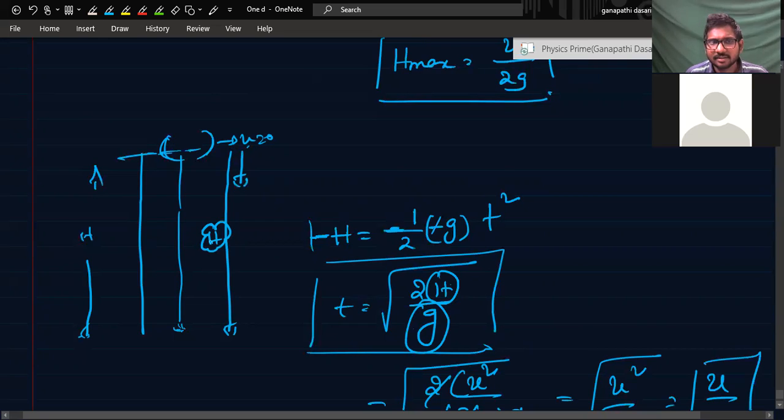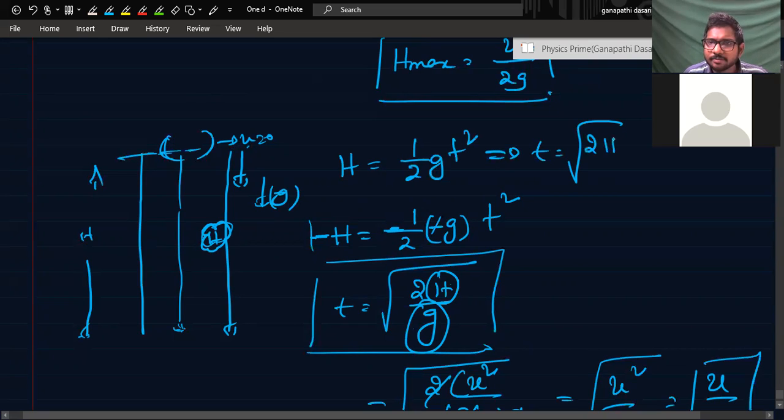So if you take g to be positive, h also will become positive, because they are both in the same direction. So then the answer will be h is equal to half into g t square. That also will give you t is equal to root 2h by g. Here you cannot take h negative and g positive. H positive means g also becomes positive, because h and g are in the same direction.